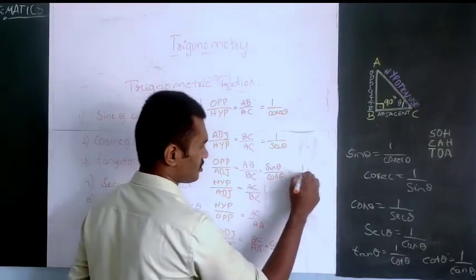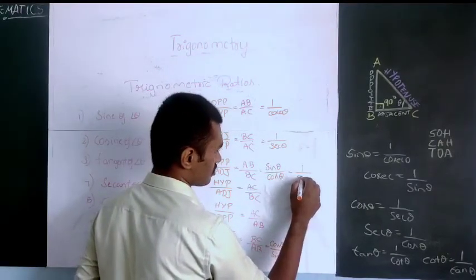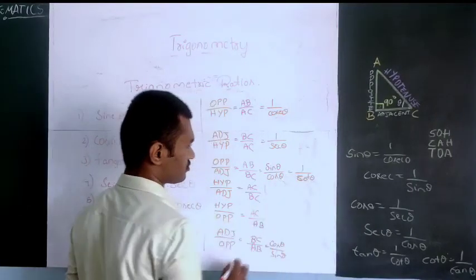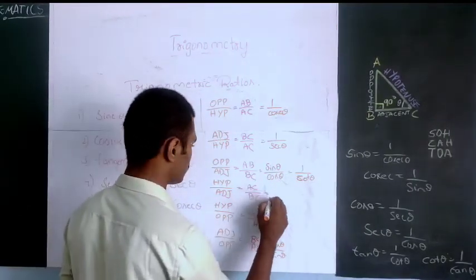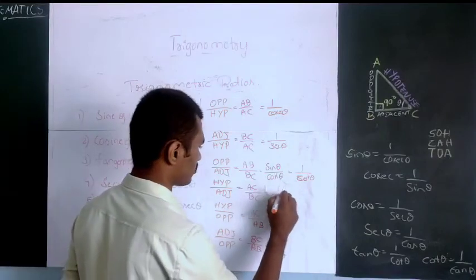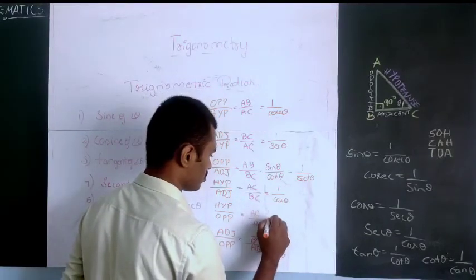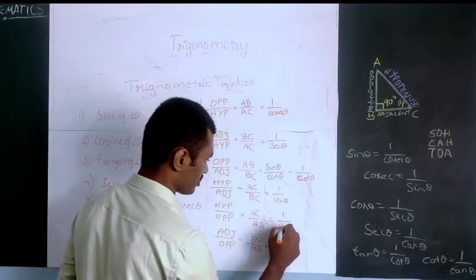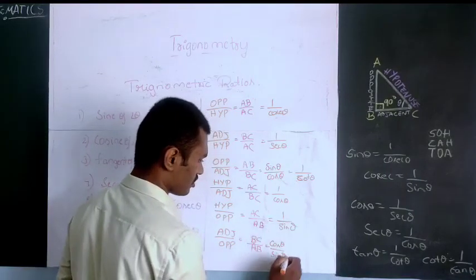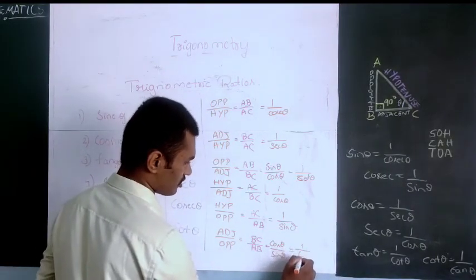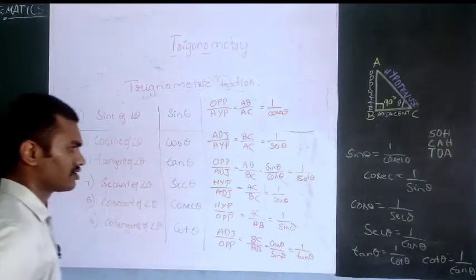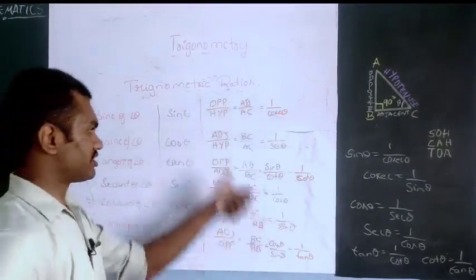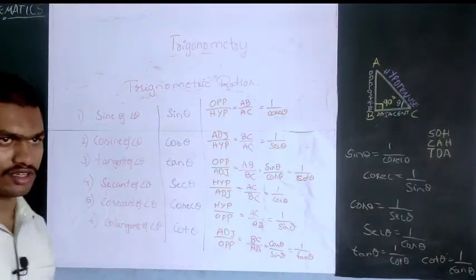Tan theta can also be written as 1 by cot theta. Secant theta means 1 by cos theta. Cosecant theta can be written as 1 by sin theta. Cot theta can also be written as 1 by tan theta. So these are the relations of these 6 trigonometric ratios.